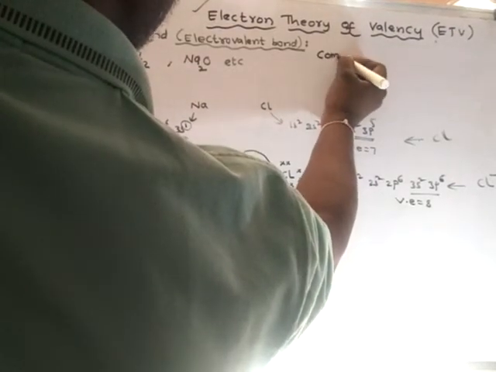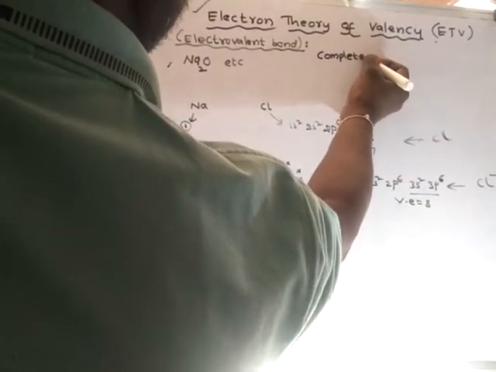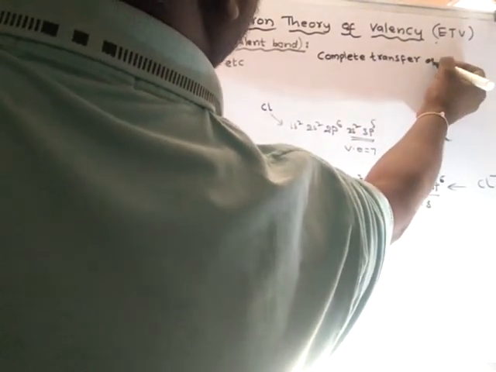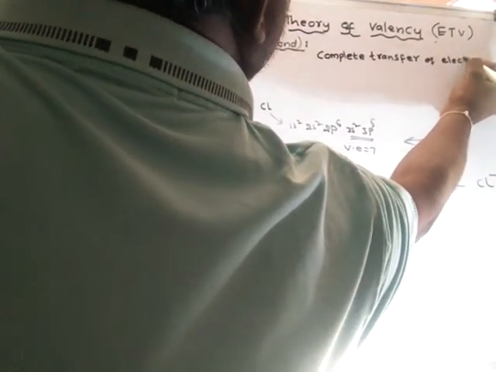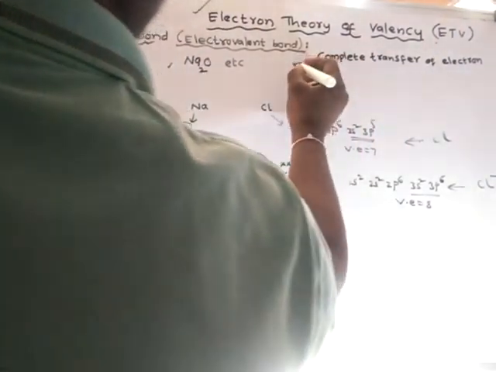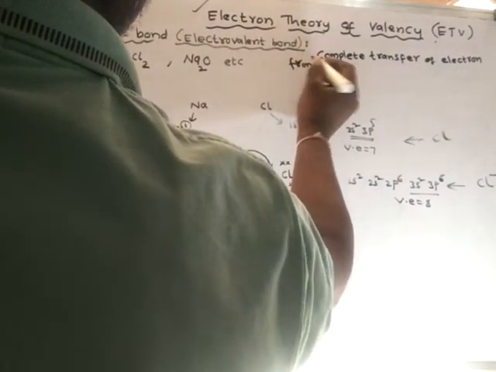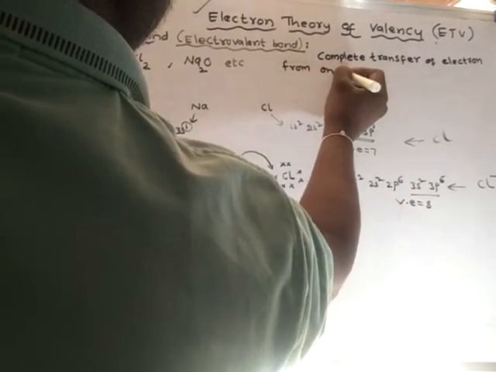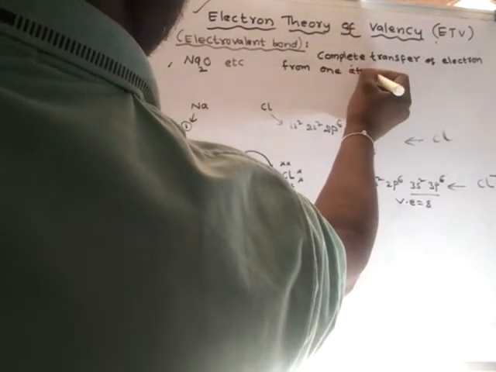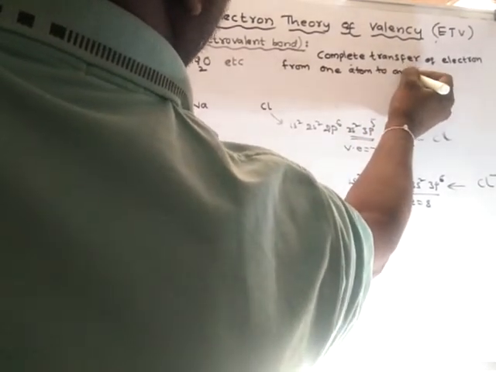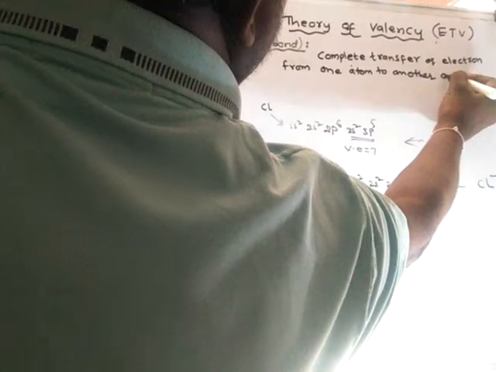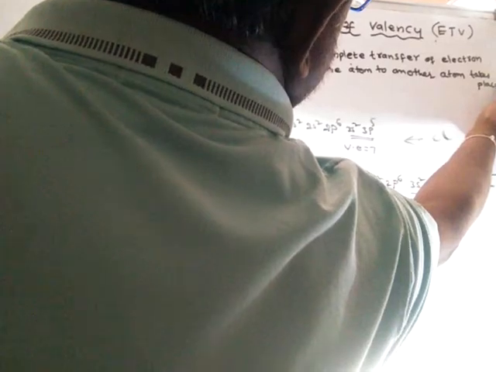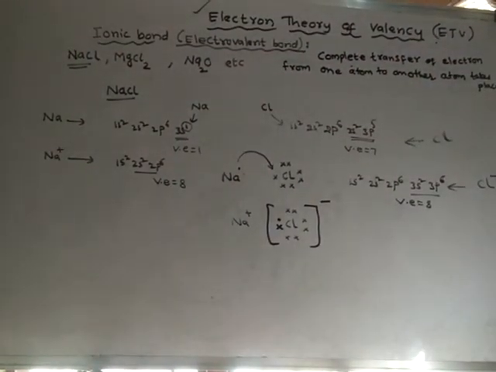Complete transfer of electron from one atom to another atom takes place.